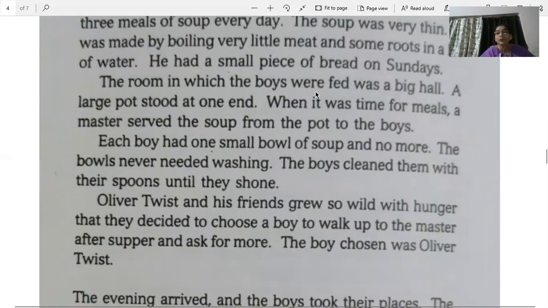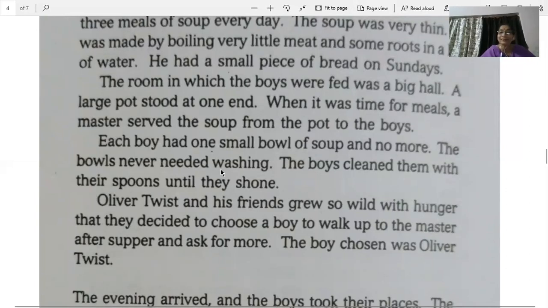The room in which the boys were fed was a big hall. So there was a big hall in which they were served the food. A large pot stood at one end. When it was time for meals, a master served the soup from the pot to the boys. So when the meal time was there, a person used to stand there with a big pot, and in that pot the soup was there. He used to pour it out into the bowls of the boys. They were not supposed to take it on their own. They were given the soup. Every boy had one small bowl of soup and no more. And they had only one bowl. You can't ask for the second one.